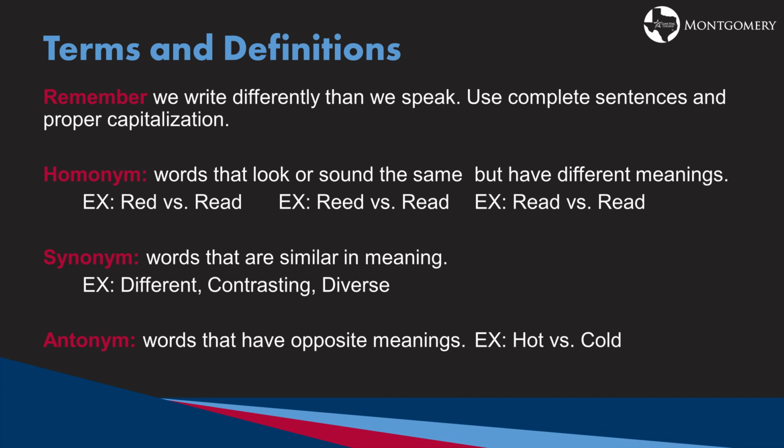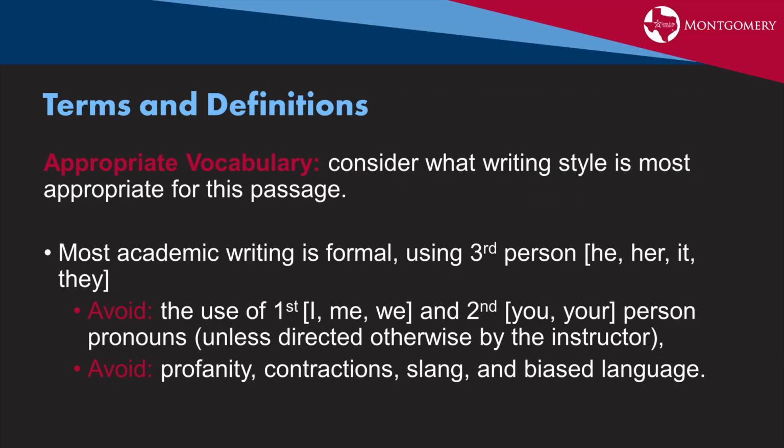Watch out for homonyms. These are words that look or sound the same but have different meanings. Take a look at our examples. We have red versus red, read versus read, and read versus read. Synonyms are words that are similar in meaning. Different, contrasting, diverse. These are all synonyms. Antonyms are words that have opposite meanings. Hot versus cold.